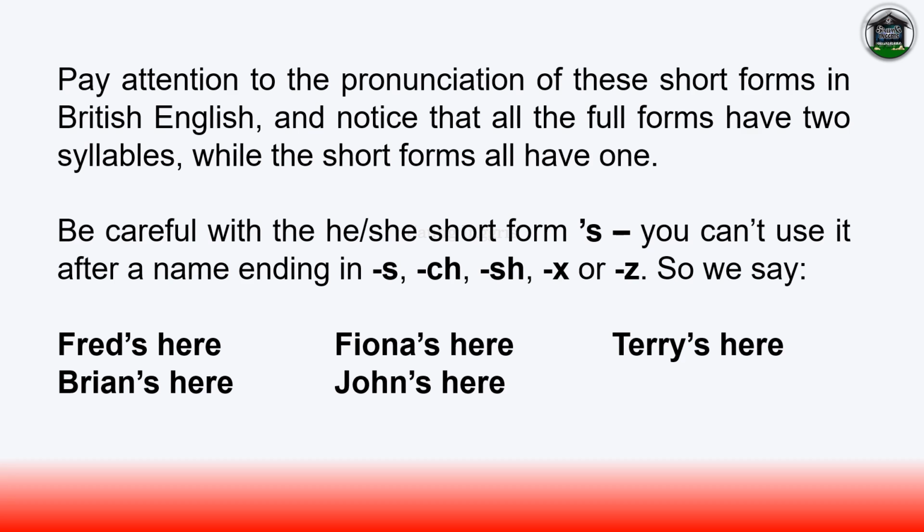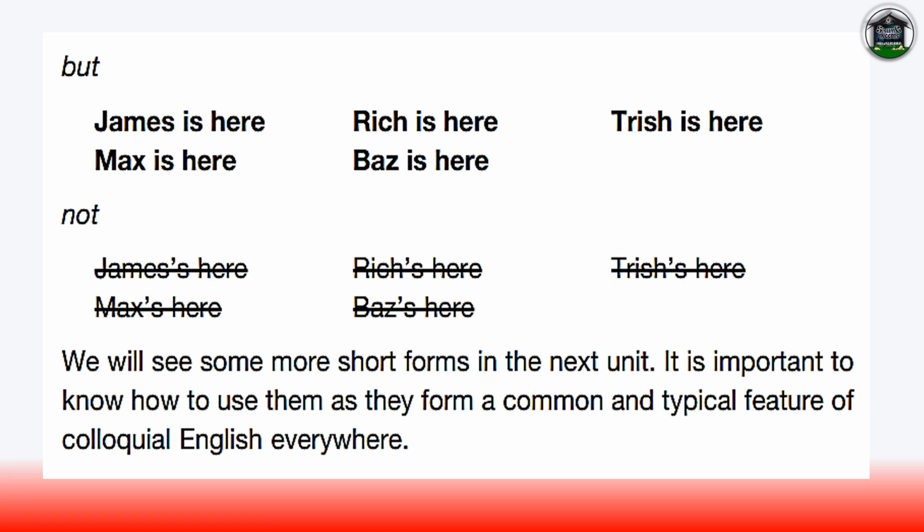Pay attention to the pronunciation of these short forms in British English and notice that all the full forms have 2 syllables, while the short forms all have 1. Be careful with the he, she short forms. You can't use it after a name ending in ss, chi, ish, x, or z. So we say, Fred's here, Fiona's here, Terry's here, Brian's here, John's here. But James is here, Rich is here, Trish is here, Max is here, Baz is here, not James's here, Rich's here, Trish's here, Max's here, Baz's here.